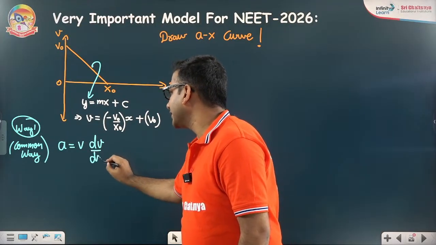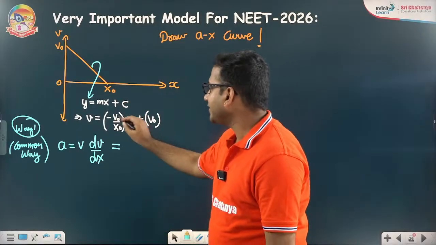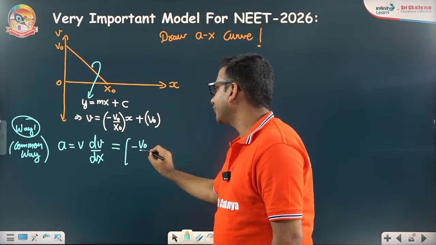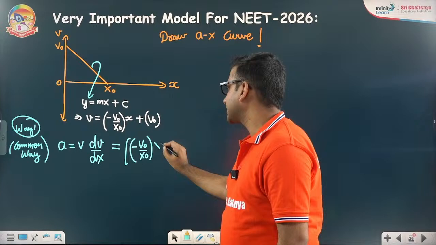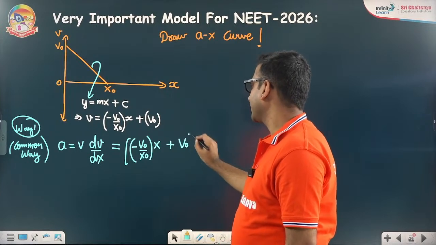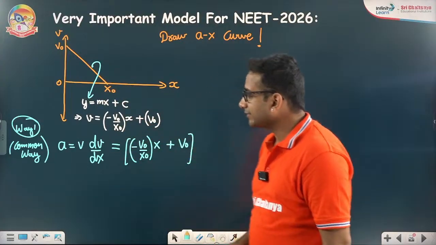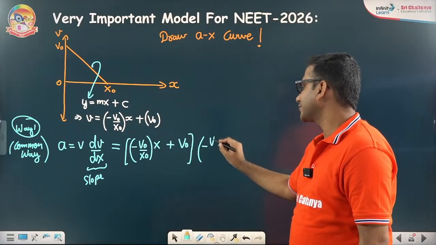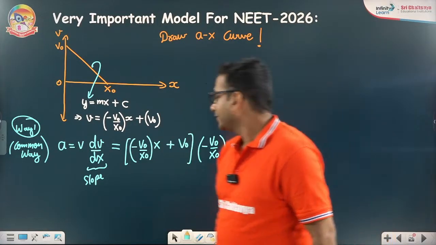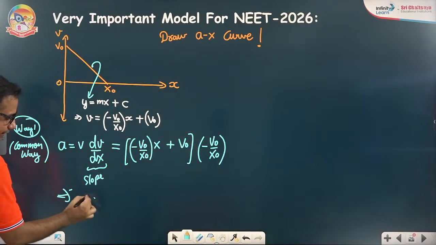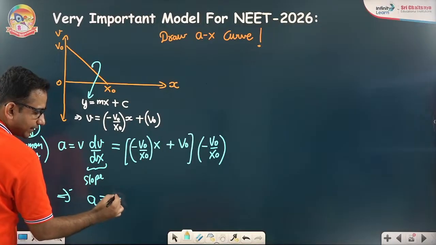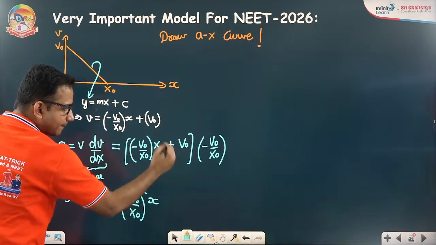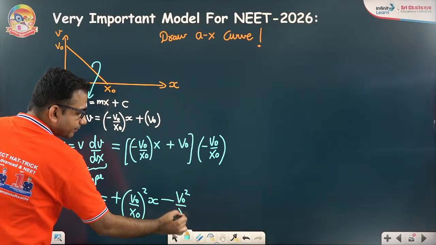The value of v is what you have expressed here, that is minus v0 by x0 into x plus v0, and dv by dx is nothing but the slope, which is minus v0 by x0. So the acceleration will be, minus times minus is plus, (v0 by x0) whole square into x minus v0 square by x0.